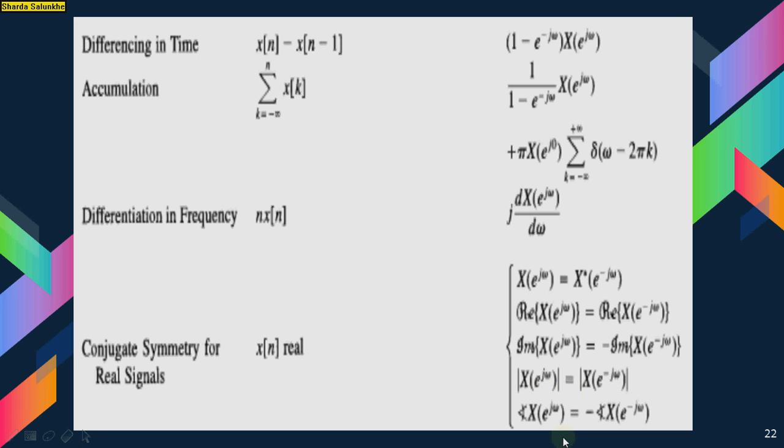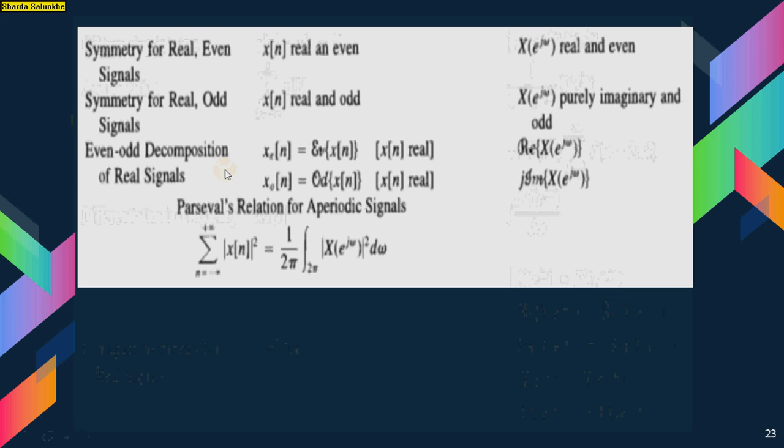Angle of X of e raised to j omega is equal to minus angle of X of e raised to minus j omega. So you can note down all these properties, which are useful while solving equations as well as plotting the magnitude and phase spectrum plots. Then symmetry for real even function, odd function, even and odd decomposition of real signals, and Parseval's relation for aperiodic signals.